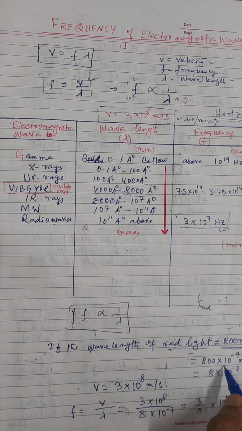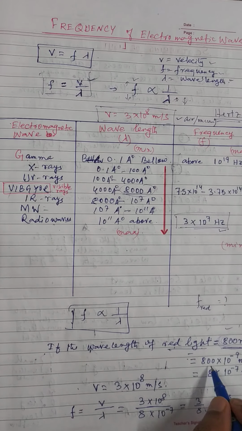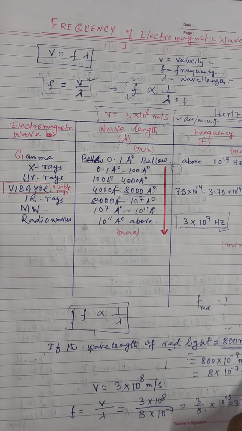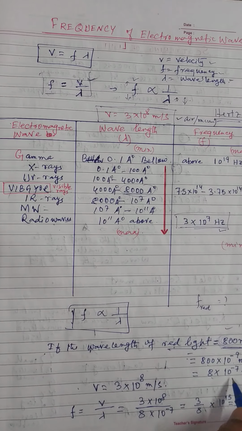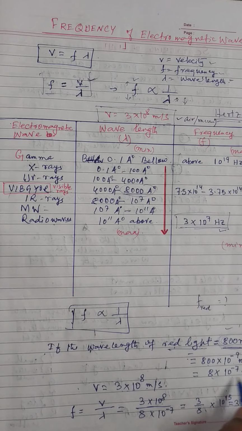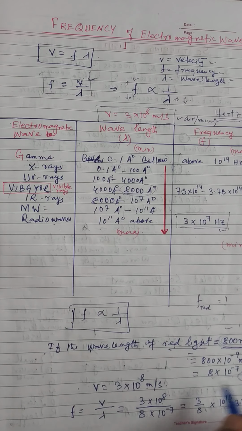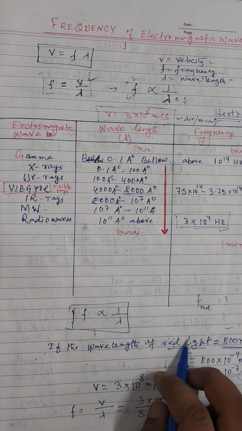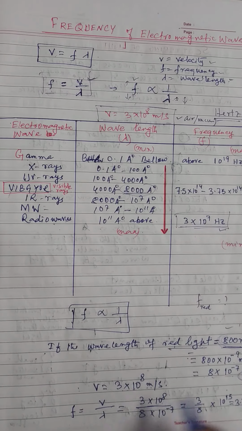If you multiply with 10 to the power minus 9, the nanometer will convert into meter. So the wavelength of red light is 8 into 10 to the power minus 7 meter. This is the SI unit. Why are we converting nanometer to meter? Because velocity is in meter per second.